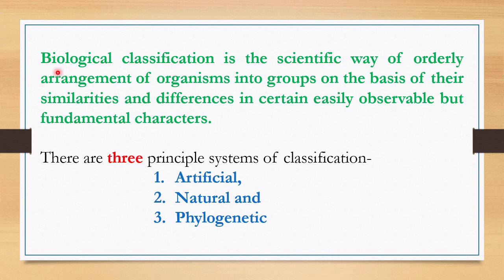Let me repeat, what is biological classification? Biological classification is the scientific way of orderly arrangement of organisms into groups on the basis of their similarities and differences in certain easily observable but fundamental characters. There are three principal systems of classification. Here you can see the list: first is the artificial system, then the natural system and the phylogenetic system. These three systems of classification we will learn one by one.